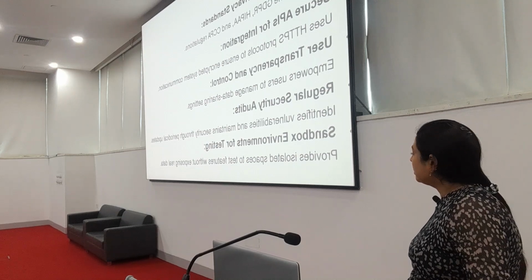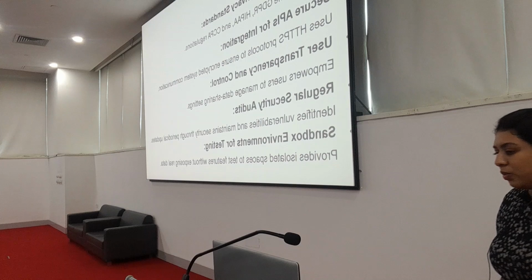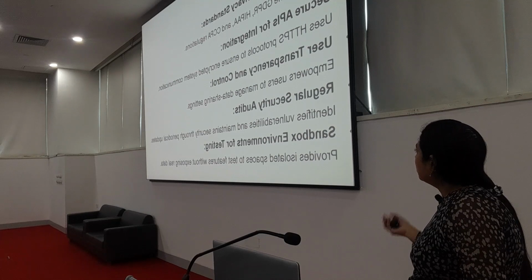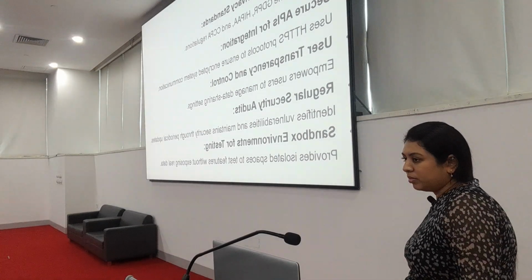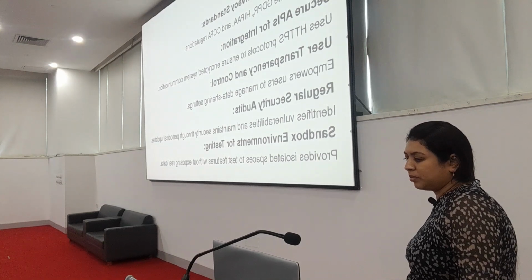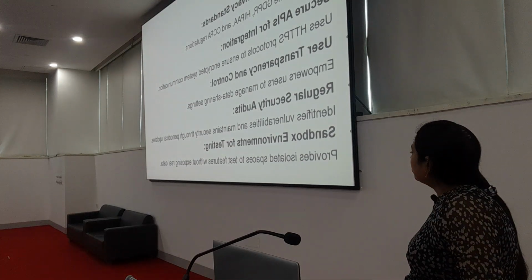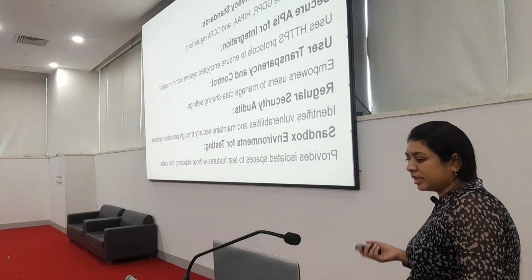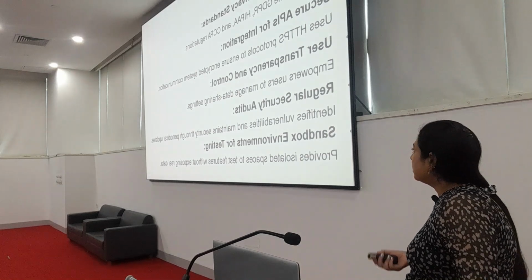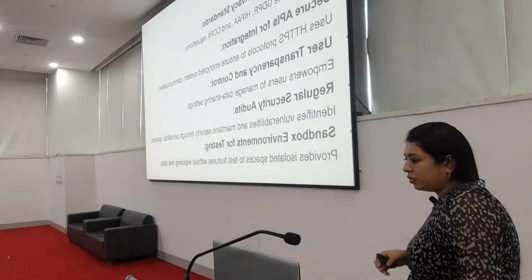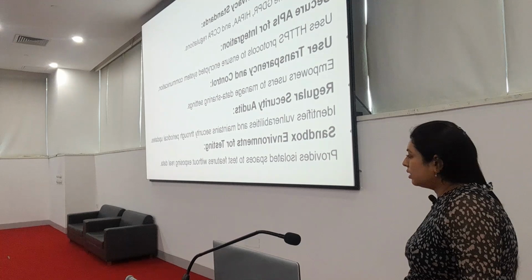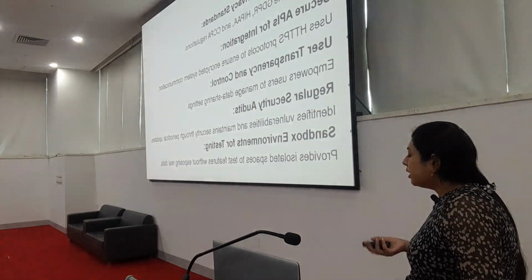And for privacy compliance, these are some of the things we can follow. One is that there are multiple privacy standards in the industry. The examples are shown here, and we can choose any that we want based on the industry and based on the geographical location of us and the customers. And ensure we are securing the APIs. For securing APIs, the best option is a combination of HTTPS and TLS, so that when the APIs are on the move, none of the data can be hacked or come out. And ensure there's user transparency and the users are in control of the data.